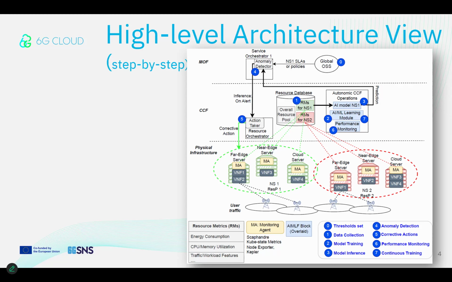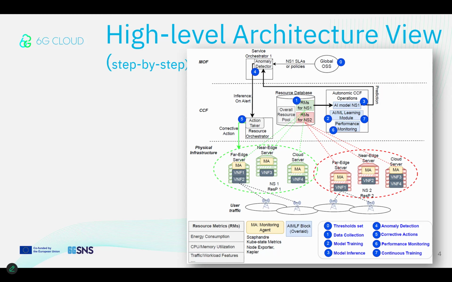The CCF layer manages the physical infrastructure through the resource orchestrator component. In addition, the AIMLF blocks for this scenario, ML model, AI or ML learning module, and performance monitoring component, are overlaid in the autonomic CCF operations, which means that they are directly deployed in the CCF. Finally, at the top, the MOF layer includes the modules responsible for the orchestration of the network service, as well as the SLA policy enforcement. The latter includes identification of server overload to notify the resource orchestrator for further scaling corrections.